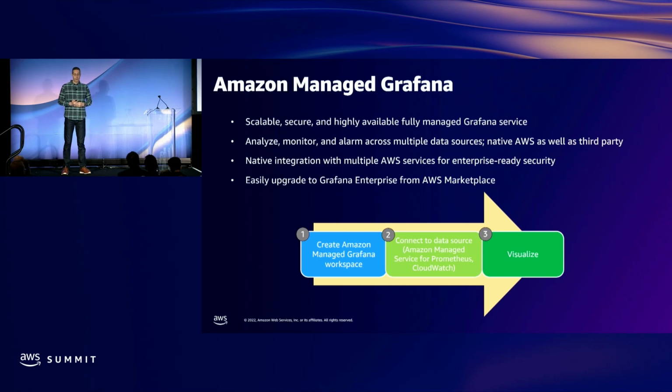So it's a fully managed service for open source Grafana. We have native integrations for many of the AWS services, including Amazon Managed Service for Prometheus. We make it really easy to integrate. And then we have enterprise-ready security. So what does that mean? We tie into both AWS single sign-on and also have support for SAML. So this allows you to use a third-party federated provider to provide authentication. We also partnered closely with Grafana Labs. So if you'd like to, you can very easily upgrade the service to Grafana Enterprise and get all the additional features that Grafana Labs provides in the Enterprise edition.